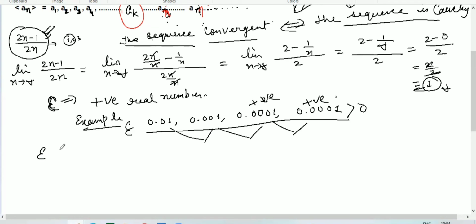Sometimes we say let epsilon be greater than 0. What does that mean? It means this epsilon can vary or change. It is not exactly this number or that number. This is the way we use epsilon.